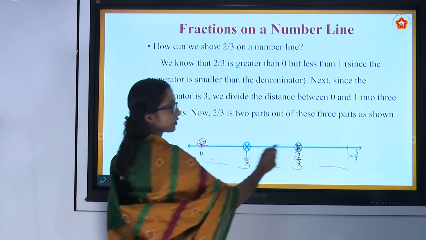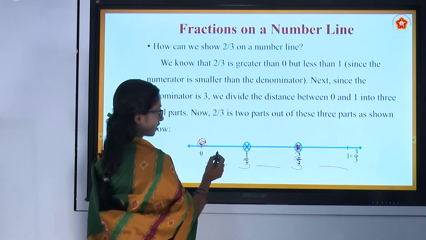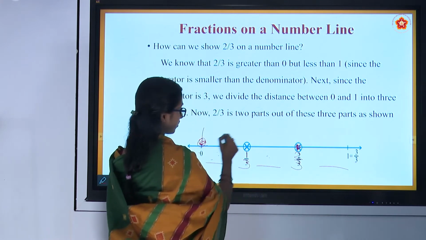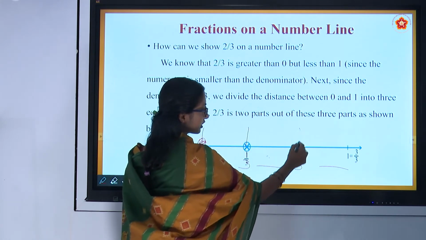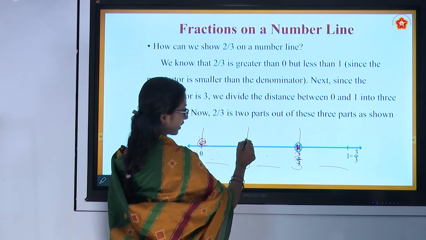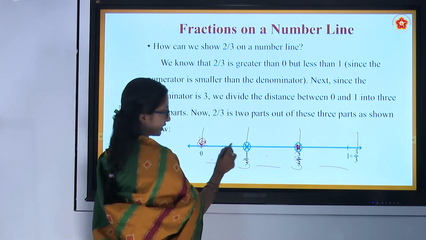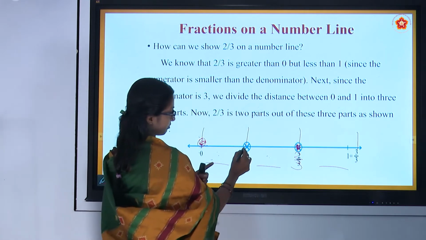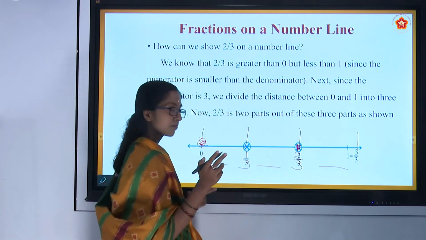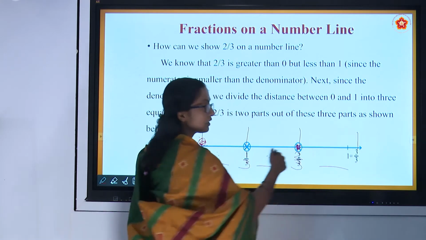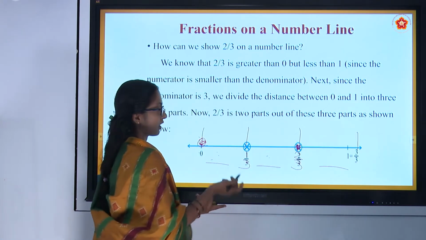Lastly, from 0 till 1, if we consider 1 part, 2 part, 3 part. From here to here it is 1 part, from here to the next point it is a second part, and from this point to the end point it is another part.